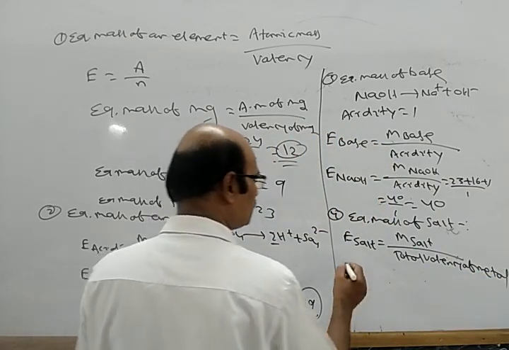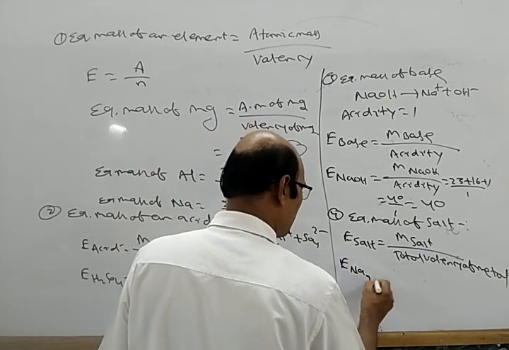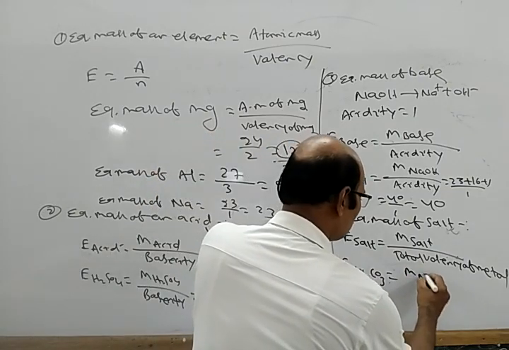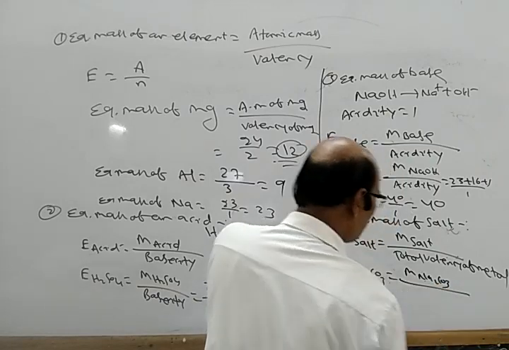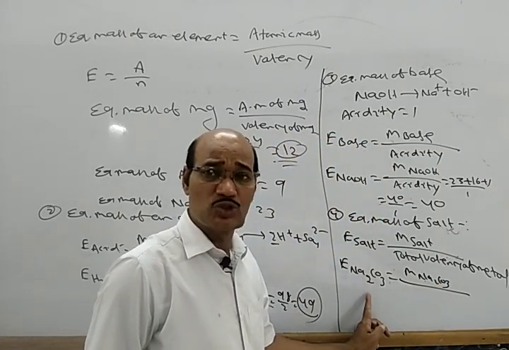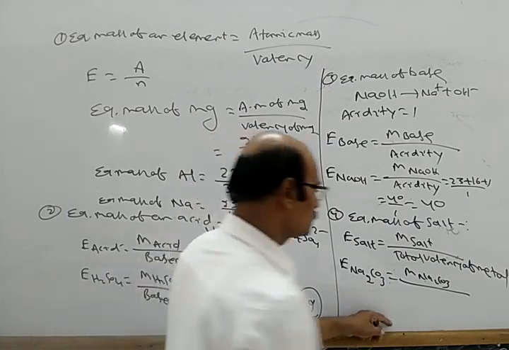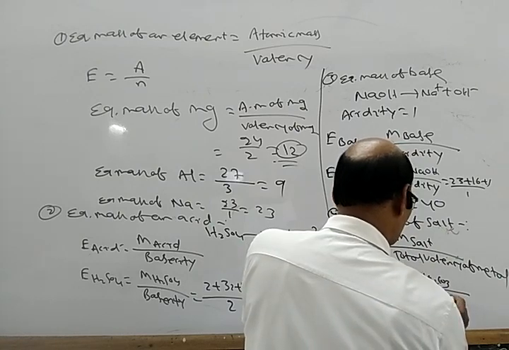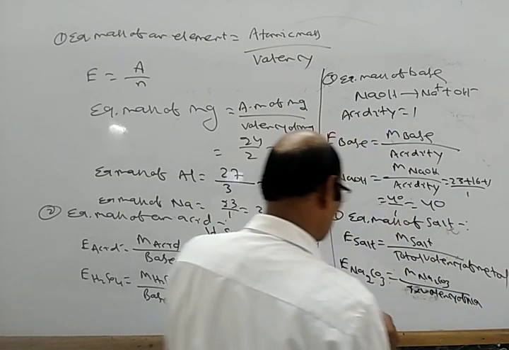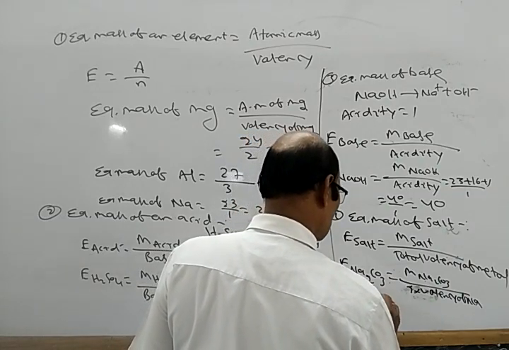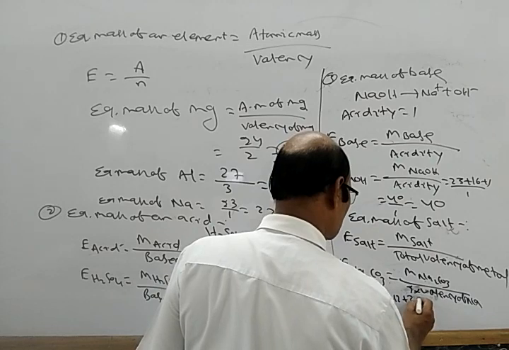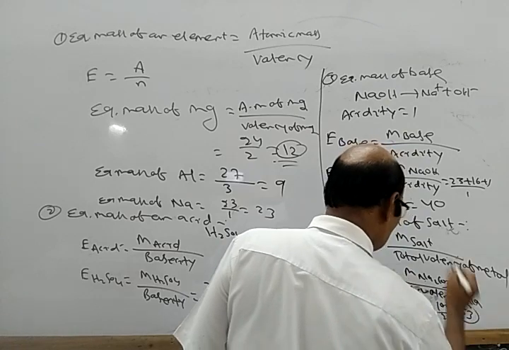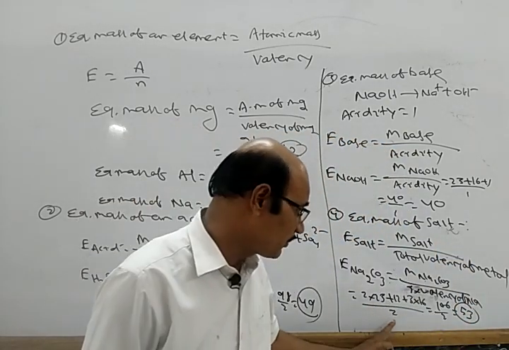For example, the equivalent mass of Na2CO3 is the molecular mass of Na2CO3 divided by the valency of the metal. The metal here is sodium, 2 sodium atoms, so 2 into 1. So 23 times 2 plus 12 plus 3 into 16, by 2, equals 106 by 2, which is 53. So 53 is the equivalent mass of sodium carbonate.